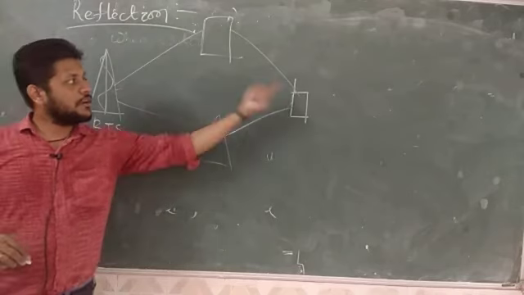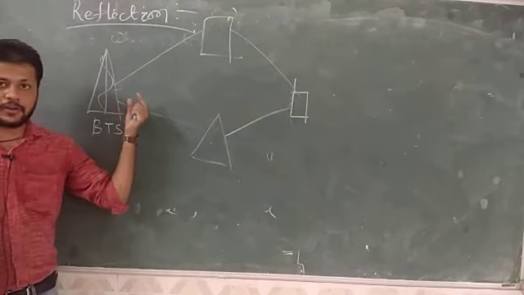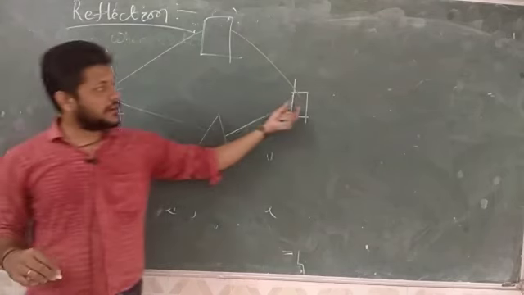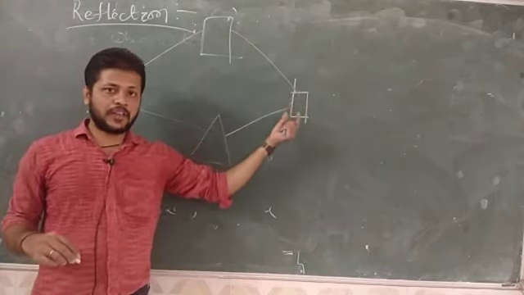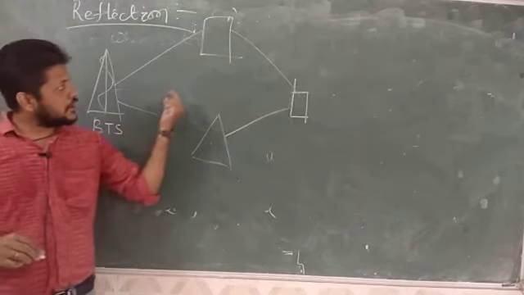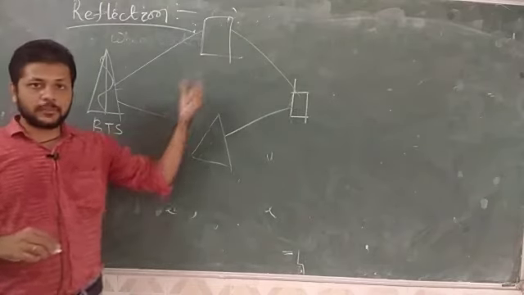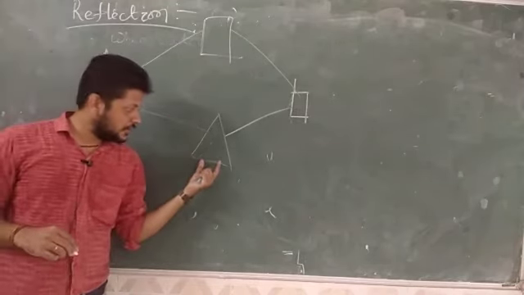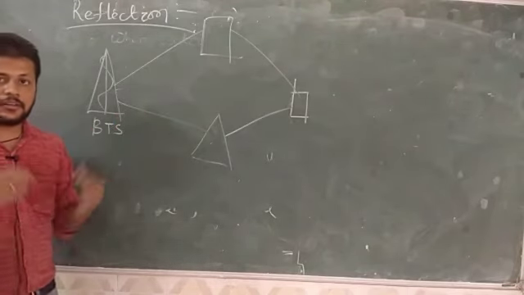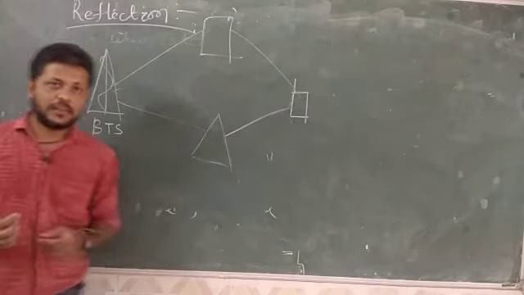So obviously, while it is reaching the receiver antenna, it is radiating for example 5 watt of power, but your receiver antenna is able to receive only 1 watt. Then where is that 4 watt? 4 watt of power is absorbed by this building and this mountain, and obviously the particles present in the air absorb this power. Thus your signal strength is reduced.